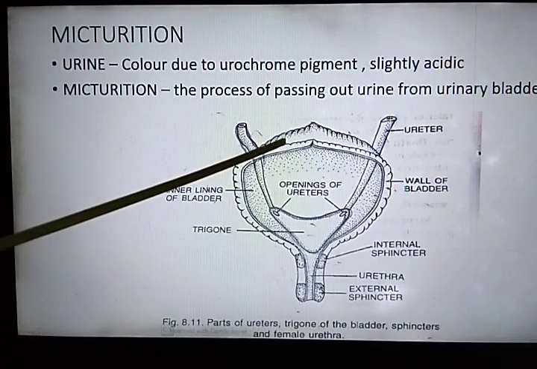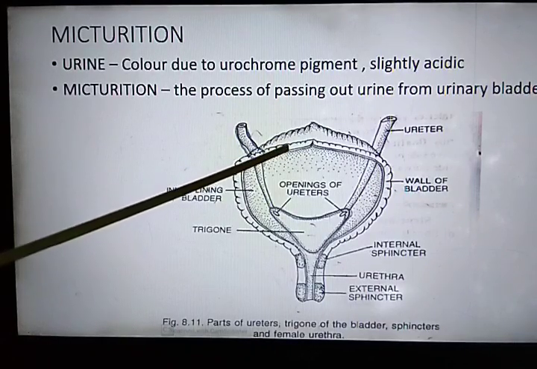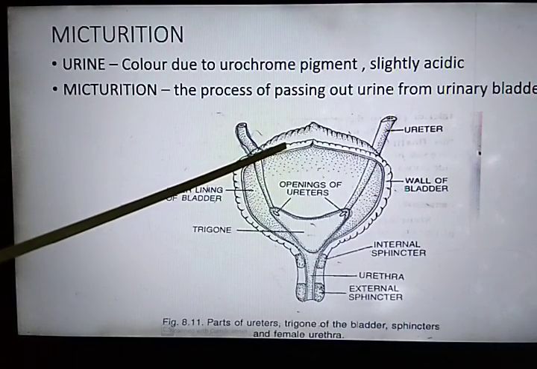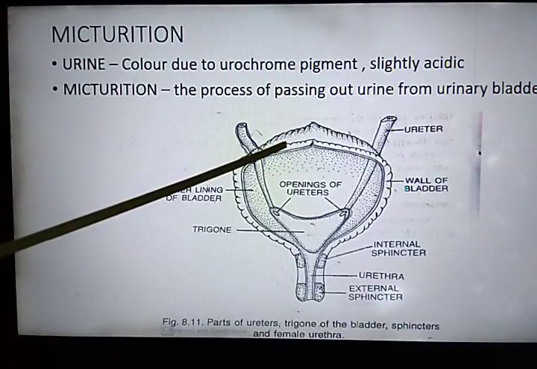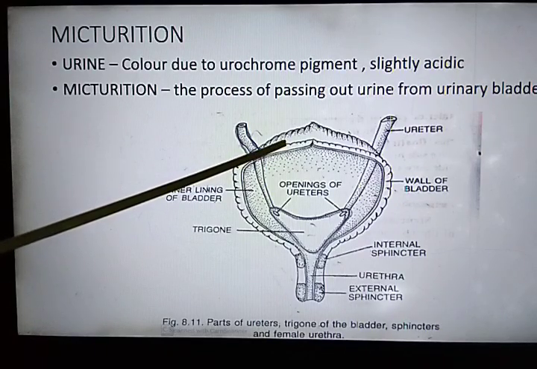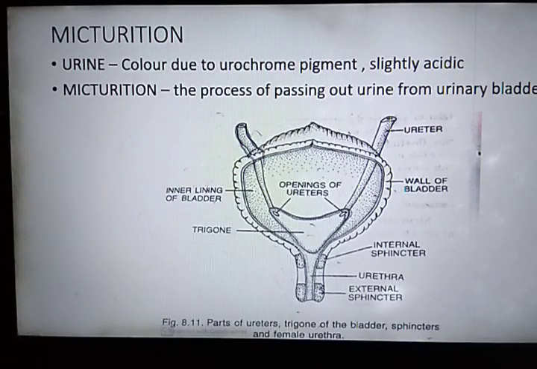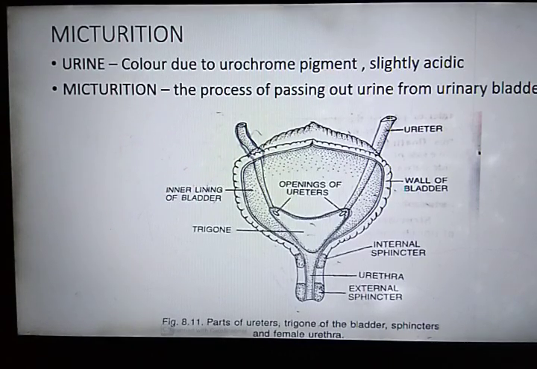They provide a signal to the central nervous system, mainly the cerebrum region of the brain. So these stretch receptors, through sensory neurons, provide a signal to the cerebrum, and the urge to discharge the stored urine arises.